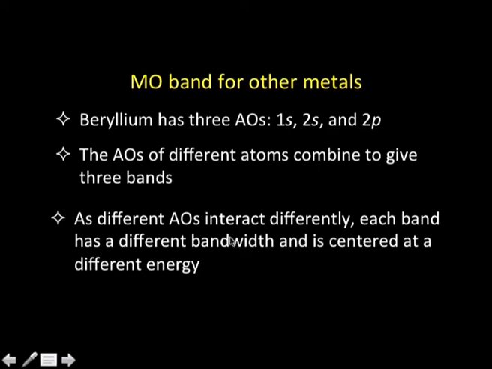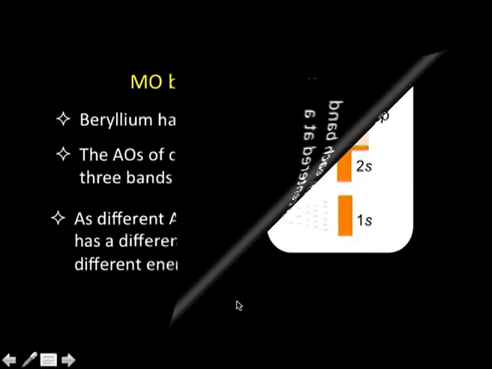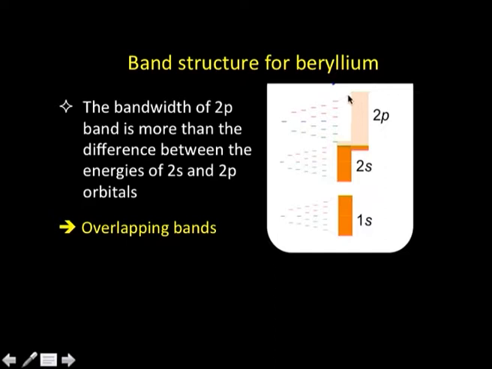Further, as different atomic orbitals interact to different extents, each band has a different bandwidth and is centered at a different energy level. We will see that shortly. Let us look at the band structure for beryllium. If you look at the beryllium atom, this is the energy of the 1s orbital, this is 2s and this is 2p, in a schematic diagram. Now, when the 1s orbitals of a large number of beryllium atoms combine together, they give rise to a 1s band.